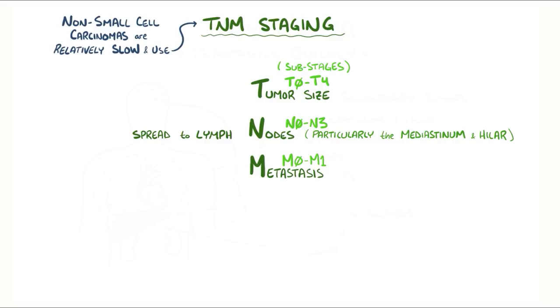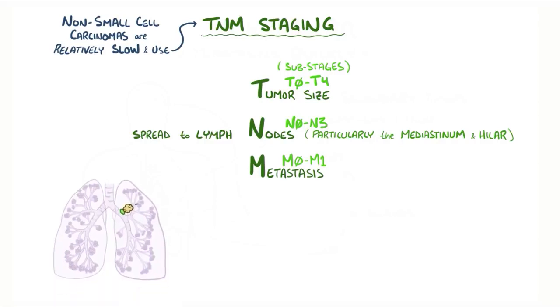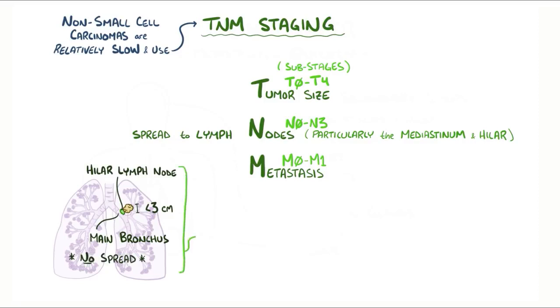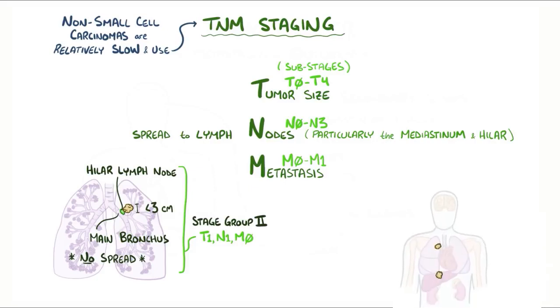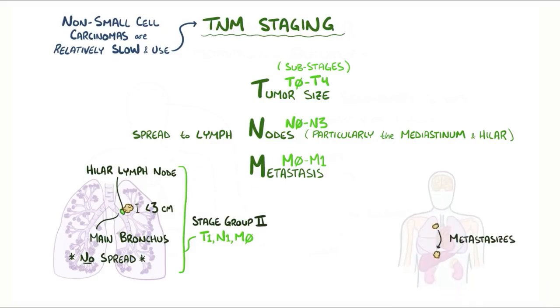Finally, the combinations of these substages determine the stage group, assigned 0 to 4. So, as an example, if the diameter of the tumor is less than or equal to 3 centimeters, and not in the main bronchus, has invaded the hilar lymph node on the same side of the chest, but has not spread outside the chest to other tissues, it's categorized as T1, N1, M0, and can be considered stage group 2. But if the tumor metastasizes to a secondary site, it's considered M1, and staging group 4, regardless of its T or N value.